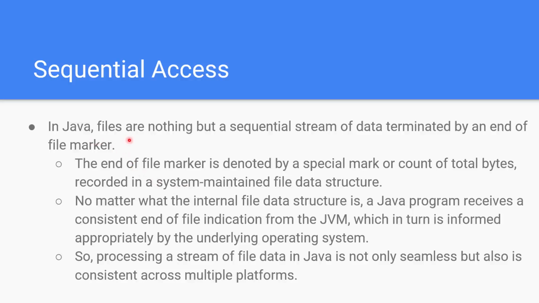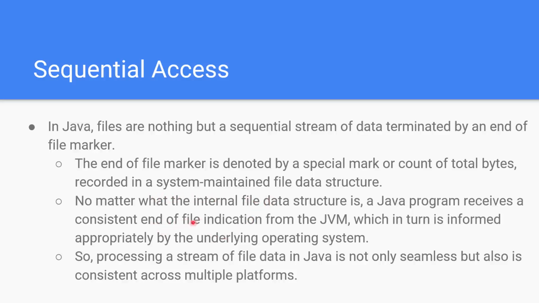And then sequential access. In Java, files are nothing but a sequential stream of data terminated by an end of file marker. So there's a certain character in there called end of file. And the end of file marker is denoted by a special mark of counts of total bytes recorded in the system-maintained file data structure.